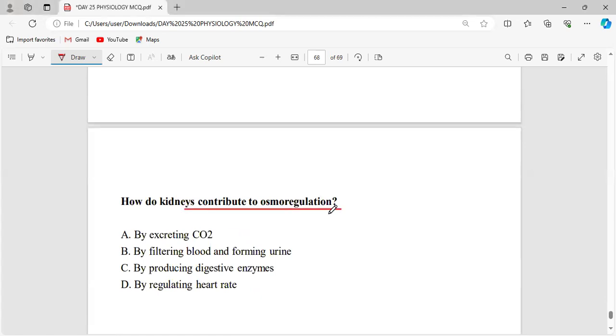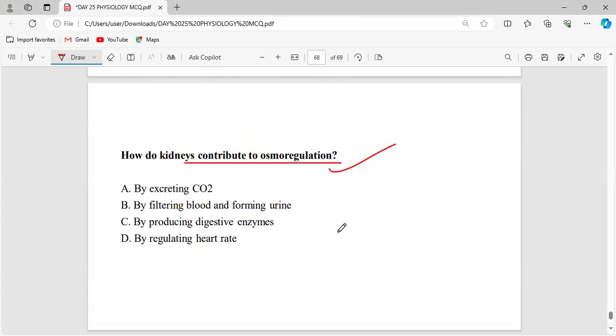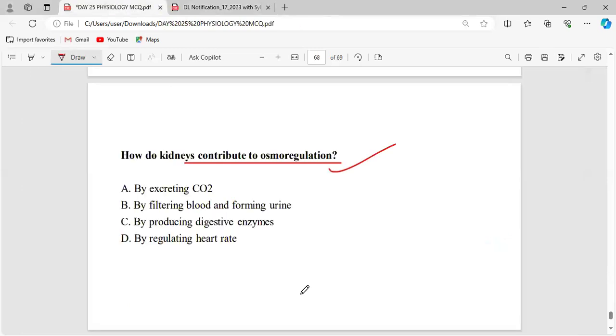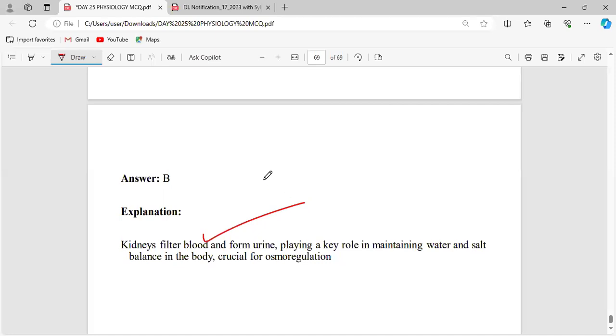How do kidneys contribute to osmoregulation? This will be our last question. By filtering the blood and forming the urine.